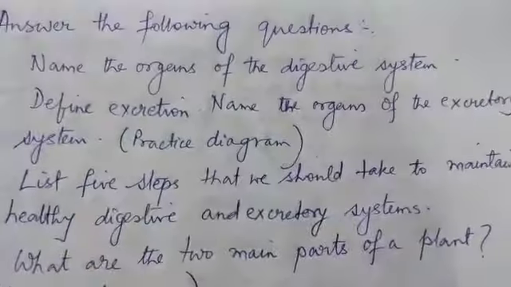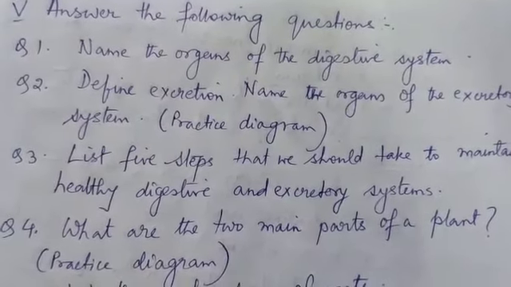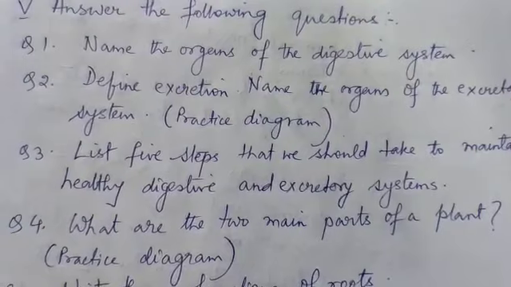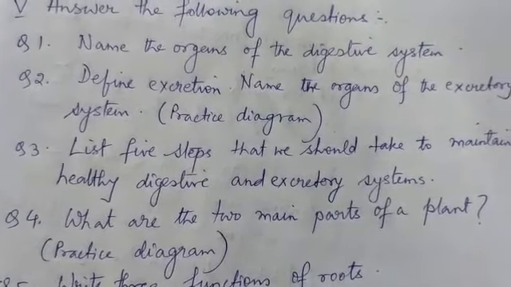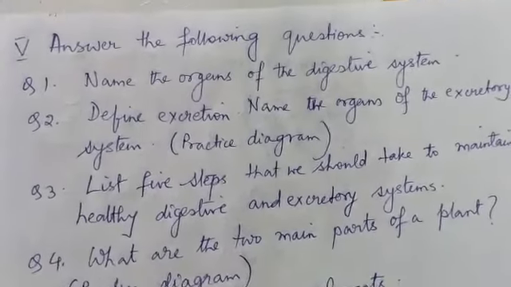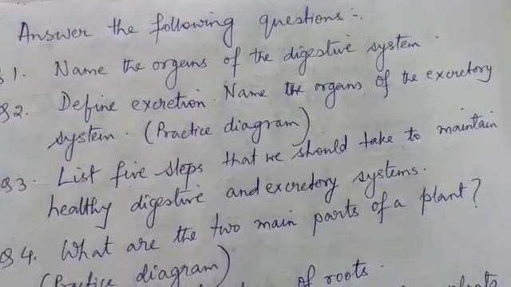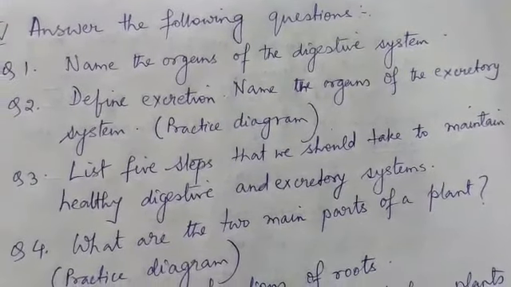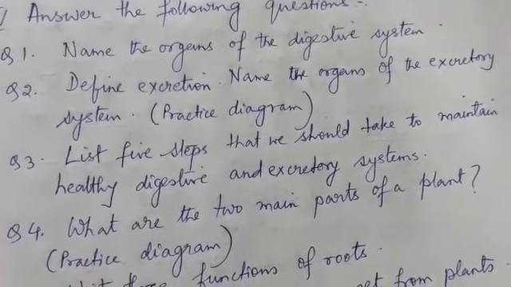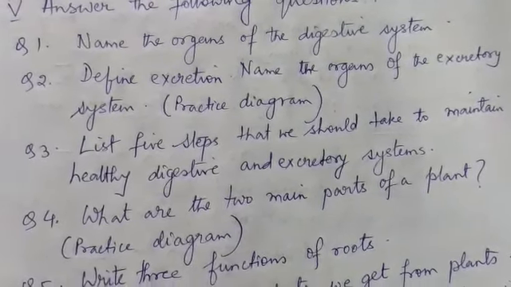Now answer the following questions. Name the organs of the digestive system. Here the answers I have not given. You practice these questions. The answers are there in your copy if you have copied it down from this video. Define excretion. Name the organs of the excretory system. You have to also practice the diagram. Number 3, list 5 steps that we should take to maintain healthy digestive and excretory system.